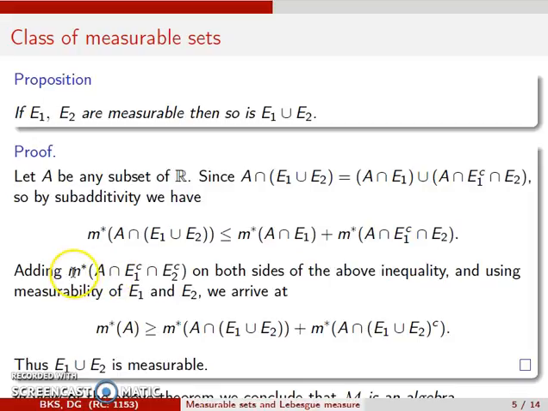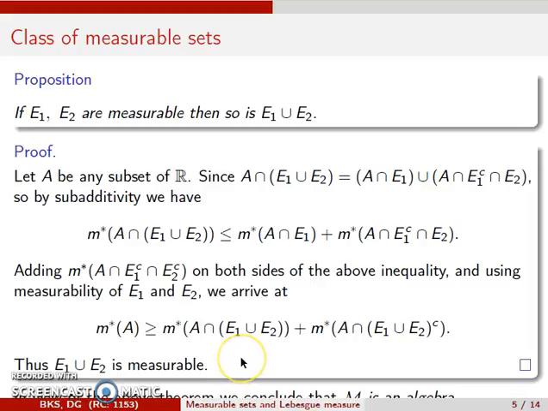If I add m star A intersection E1 complement intersection E2 complement on both sides and use measurability of E1 and E2, then we arrive at m star of A is greater than or equal to m star A intersection (E1 union E2) plus m star A intersection (E1 union E2) complement, and this shows that E1 union E2 is measurable.